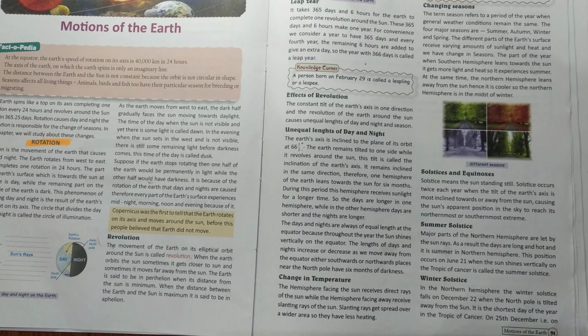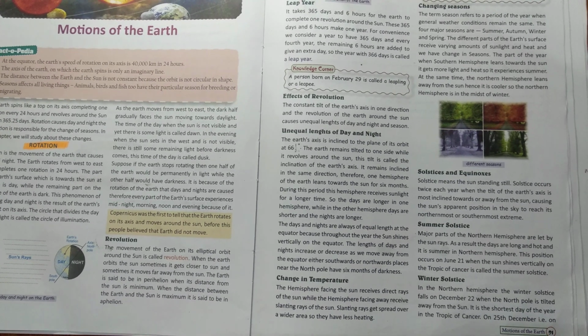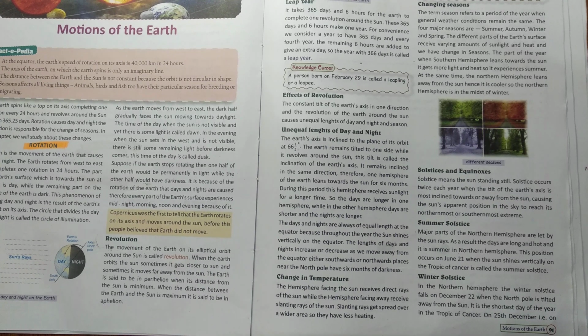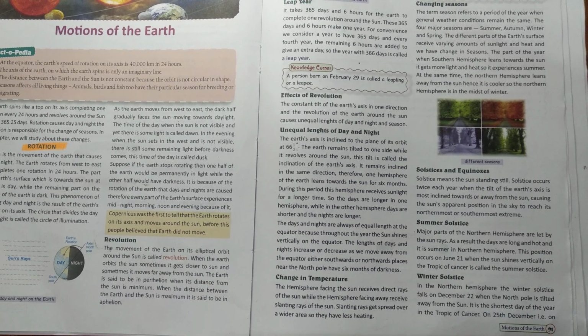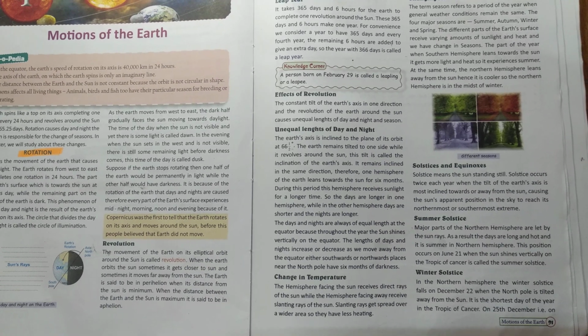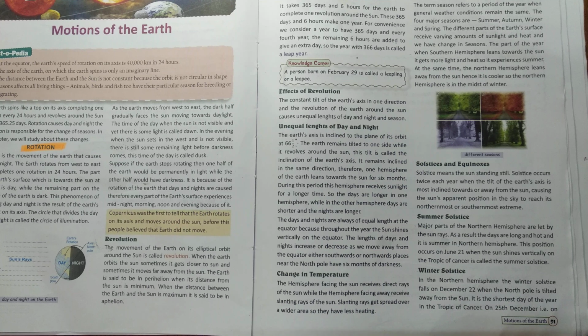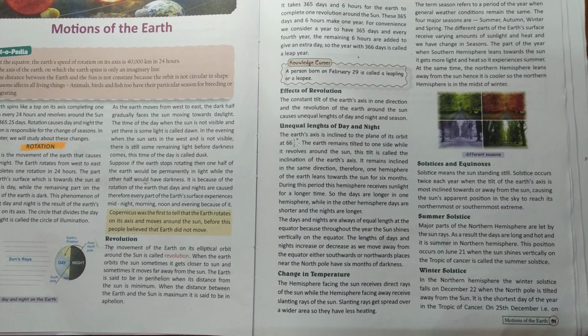Summer solstice. Major parts of the northern hemisphere are lit by the sun's rays. As a result, the days are longer and hot, and it is summer in the northern hemisphere. This position occurs on June 21st when the sun shines vertically on the Tropic of Cancer, and is called the summer solstice. Winter solstice. In the northern hemisphere, the winter solstice falls on December 22nd when the North Pole is tilted away from the sun. It is the shortest day of the year in the Tropic of Cancer.